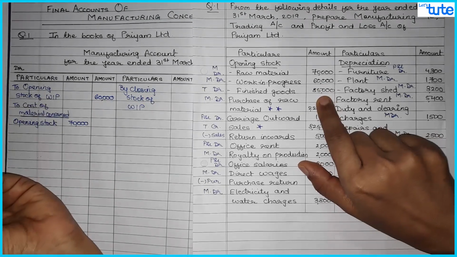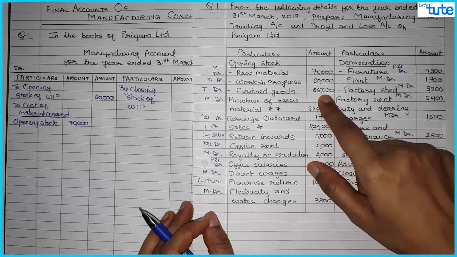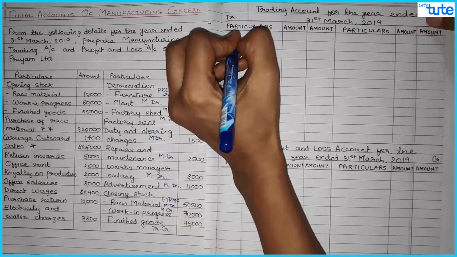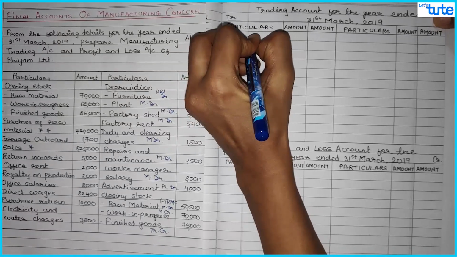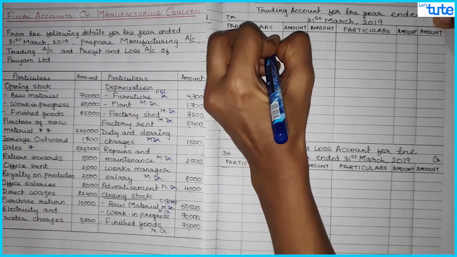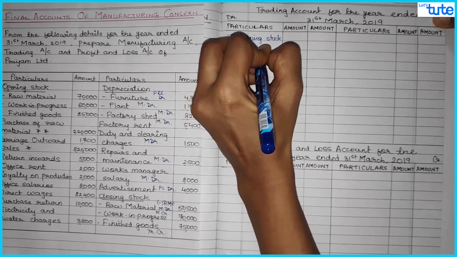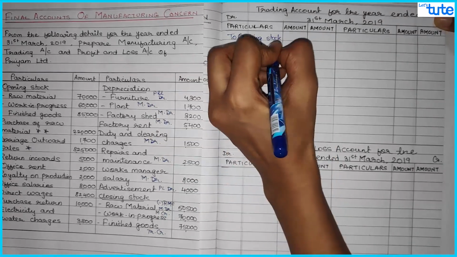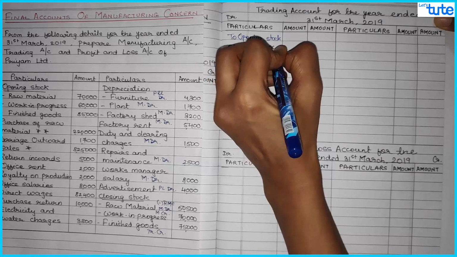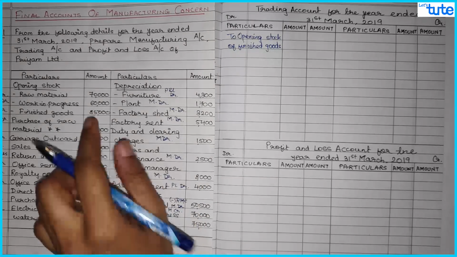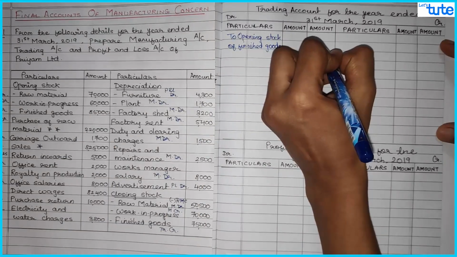Then we have opening stock of finished goods. Now opening stock of finished goods goes to the trading account debit. So in your trading account on the debit side, we write "To opening stock of finished goods," and opening stock of finished goods is 85,000. So over here it would be 85,000.